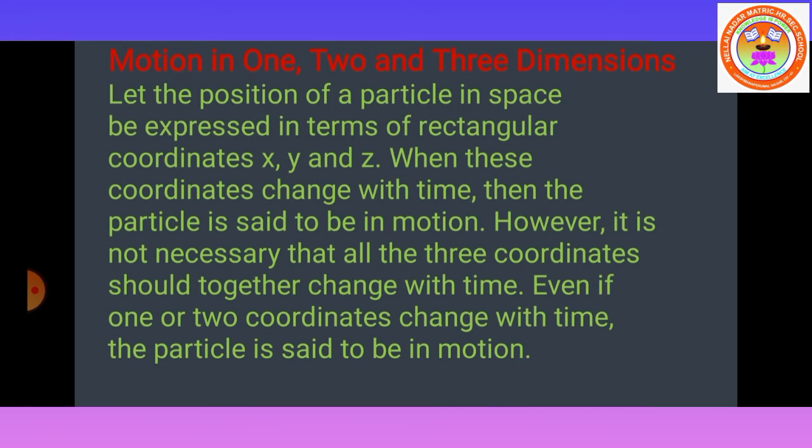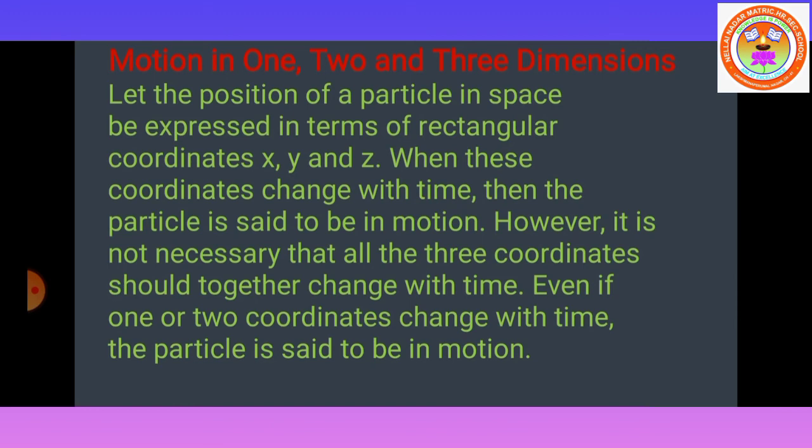Students, you need to understand clearly here. The position of the particle in a space is expressed in terms of rectangular coordinates x, y, z. When these coordinates change with the time, then the particle is said to be in motion. However, it is not necessary that all three coordinates should change together with time.